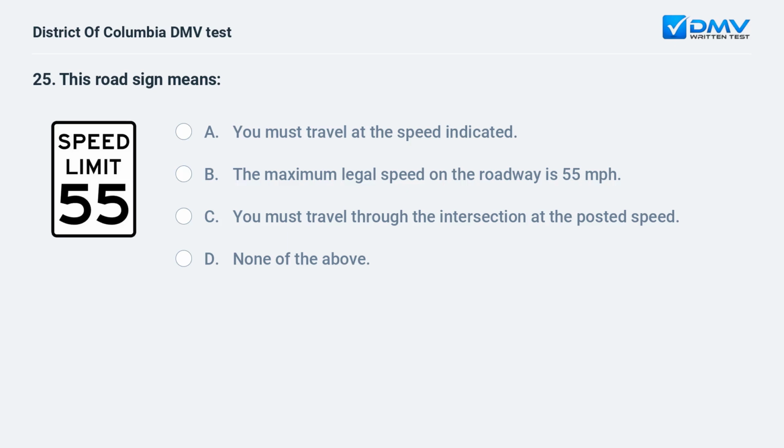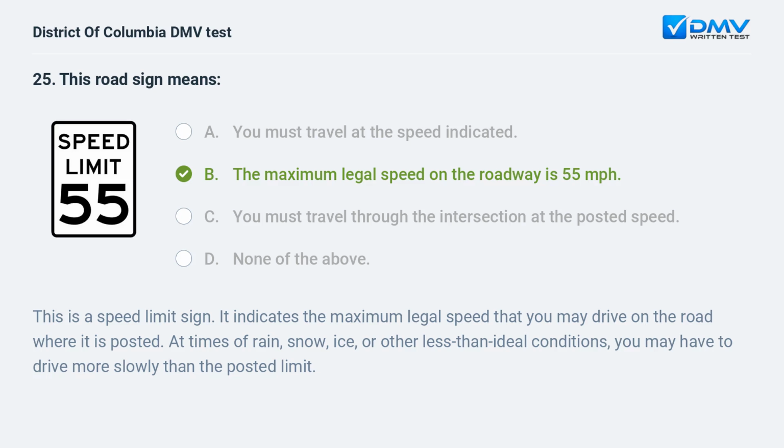This road sign means A. You must travel at the speed indicated. B. The maximum legal speed on the roadway is 55 miles per hour. C. You must travel through the intersection at the posted speed. D. None of the above. B. The maximum legal speed on the roadway is 55 miles per hour. This is a speed limit sign. It indicates the maximum legal speed that you may drive on the road where it is posted. At times of rain, snow, ice, or other less than ideal conditions, you may have to drive more slowly than the posted limit.